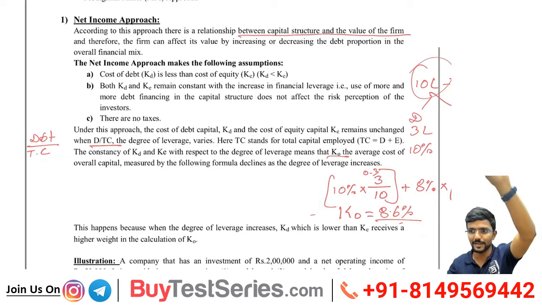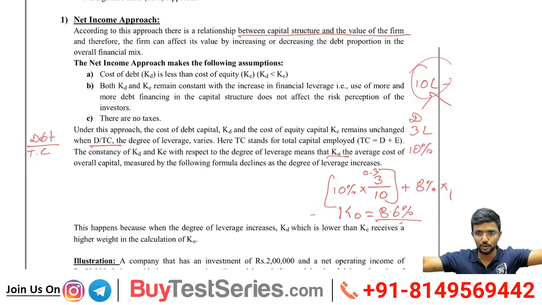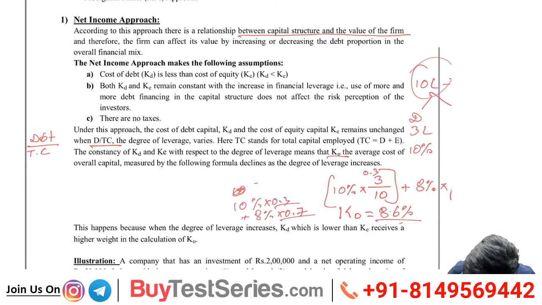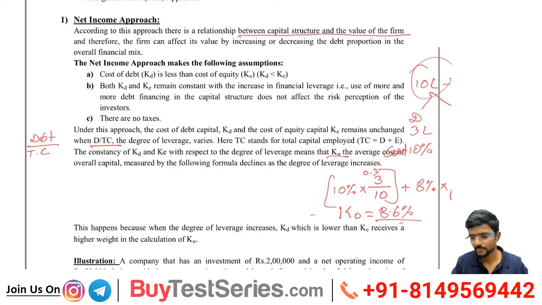However, I told you total capital employed is 10 lakh. That is broken down into two parts: debt is 3 lakh, and 7 lakh is my equity. 10% and 8% stand for cost. There is a formula. I will give the formula, but don't try to remember it in the formula way. That space whatever I have left now is to give the formula only. See, you have space somewhere on the top.